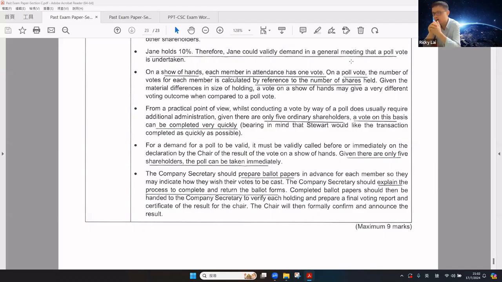For the demand of a poll to be valid, it must be validly called before or immediately on the declaration by the chairman of the result of the vote on a show of hands. Given there are only 5 shareholders, the poll can be taken immediately. The ComSec should prepare ballot papers in advance. The ComSec should expedite the process to complete and return the ballot papers. The completed ballot papers should be handled by the company secretary to count the votes. Then the chairman will formally confirm and announce the poll result.